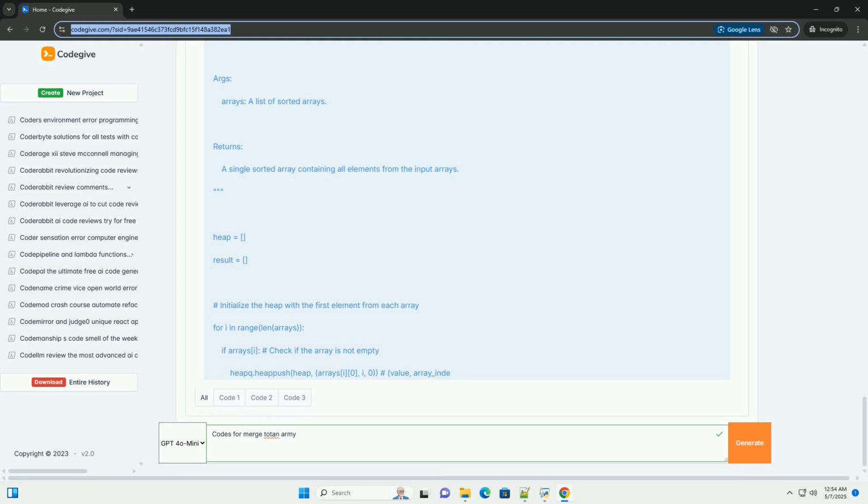You repeatedly merge two arrays at a time using the merge_two_sorted_arrays function we defined earlier. Algorithm: 1. Start with the first two arrays in the list. 2. Merge them using merge_two_sorted_arrays. 3. Replace the first two arrays in the list with the merged array. 4. Repeat steps 2 and 3 until only one array, the merged result, remains.